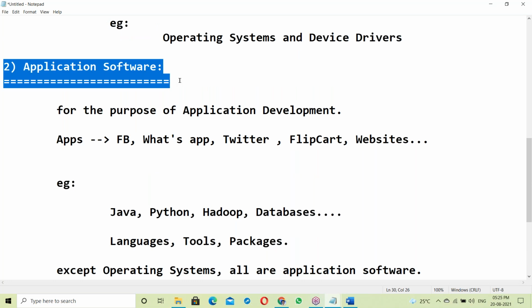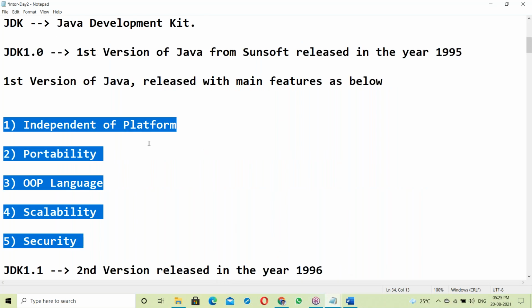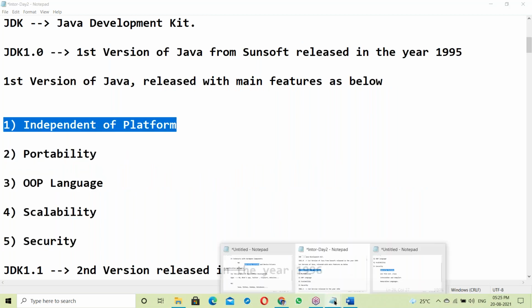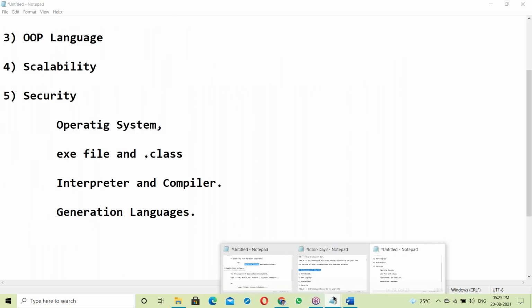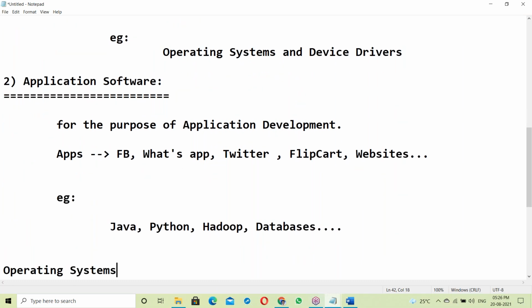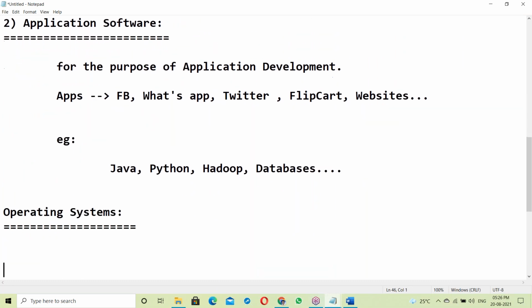Before going to application software, let us see something about OS. To understand Java features like platform independence, first of all you must have OS knowledge. So let us see about OS. What is OS?